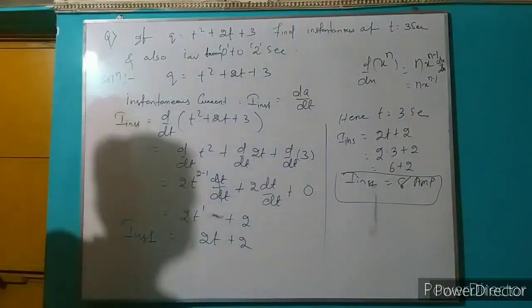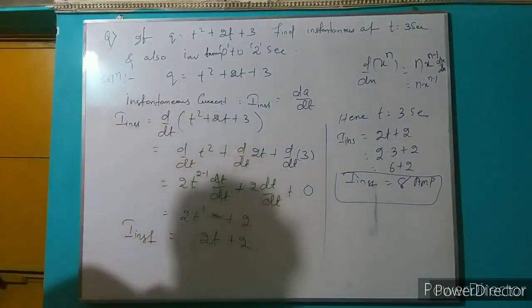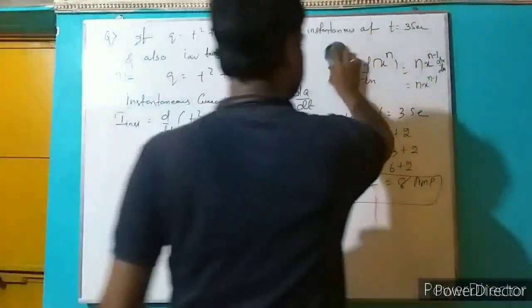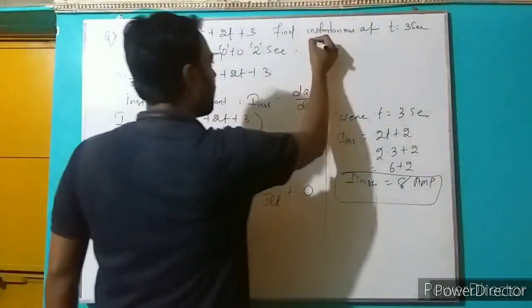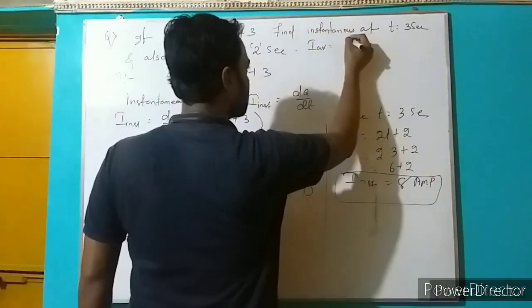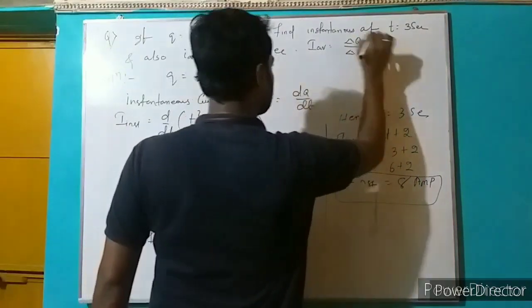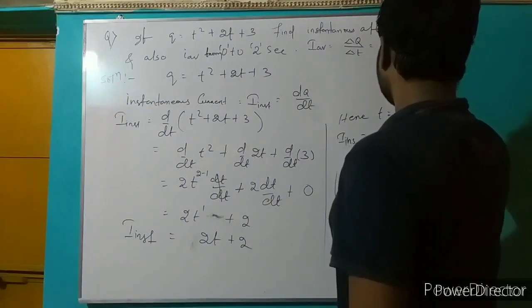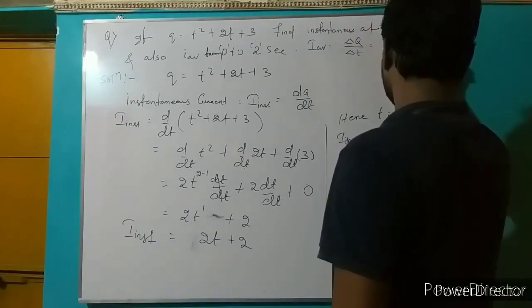Okay. Now I'll find the value of I average. Please note it. After that I will erase that. Here I average means the change of charge divided by the change in time. So delta Q by delta T, that means final value minus initial value: Q2 minus Q1 divided by T2 minus T1.